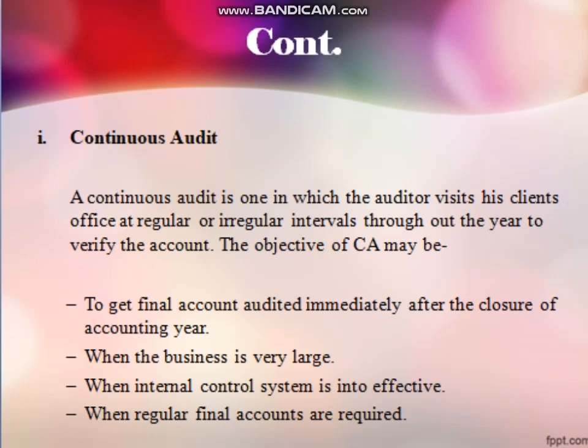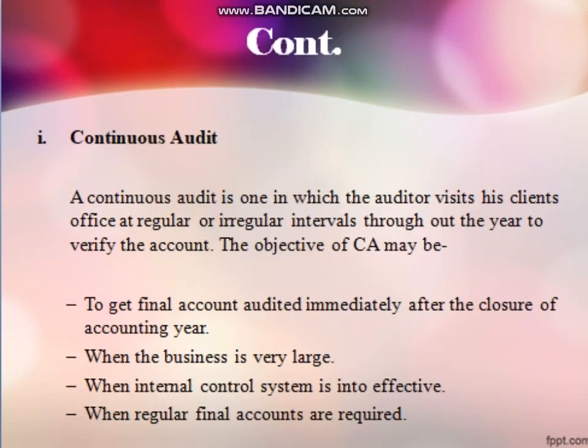So a continuous audit is done in case of very large business organizations, to make the internal control system an effective one, and when regular or final accounts are required.